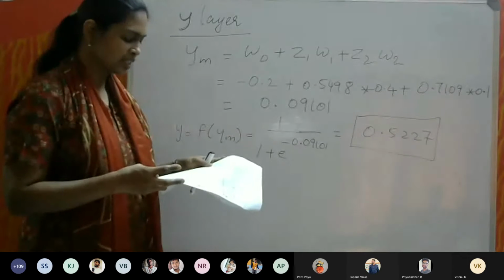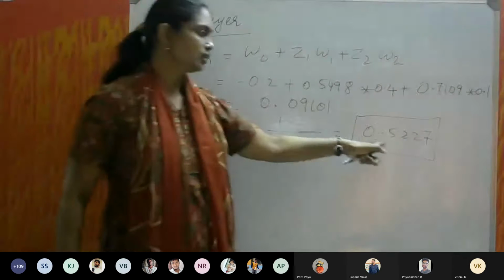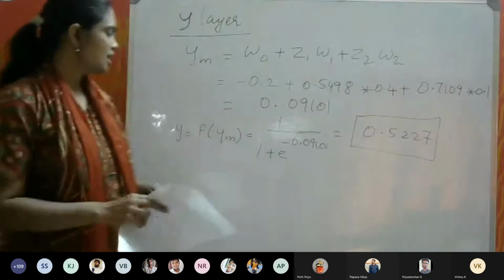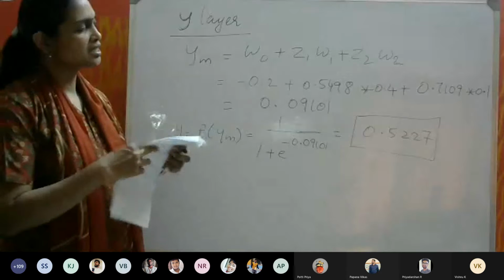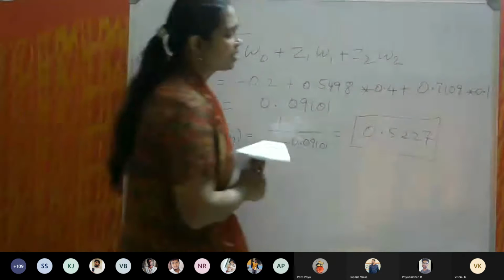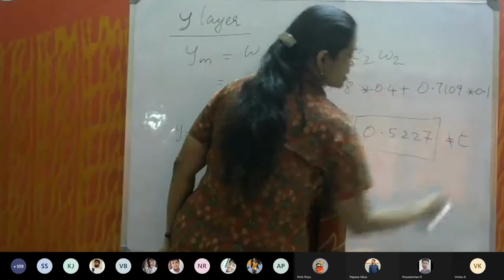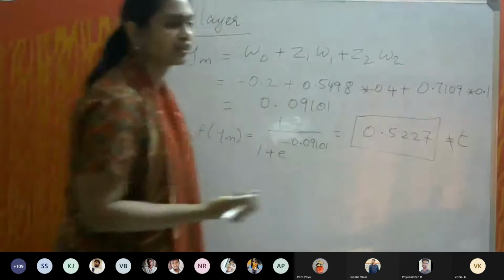So, are you getting this 0.5227? Yes, ma'am. And this is our Y value. This is not equal to our target. Our target is 1. So this is not equal to our target.